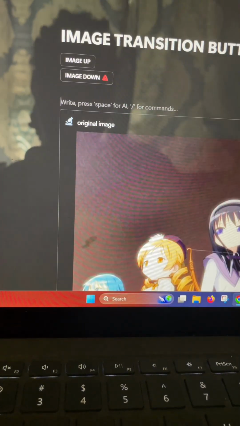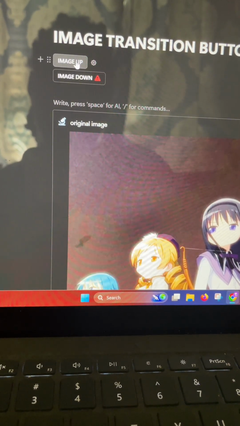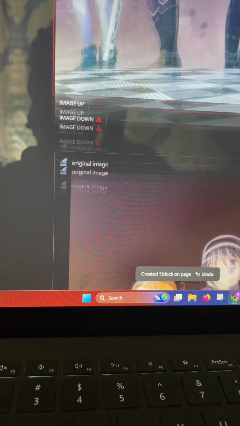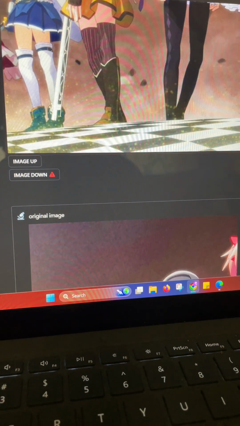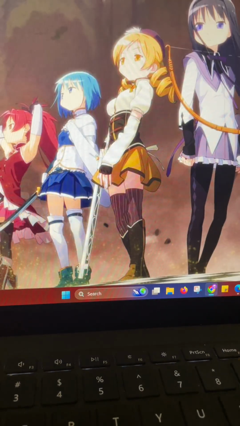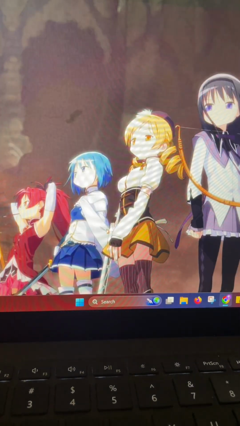So when we go in and we click image up, it will have it at the top of the screen. And then here's the bottom of it. Here, we'll make this a full page, so we can really see the difference. So the original image is at the bottom, and then the image that we wanted is at the top.